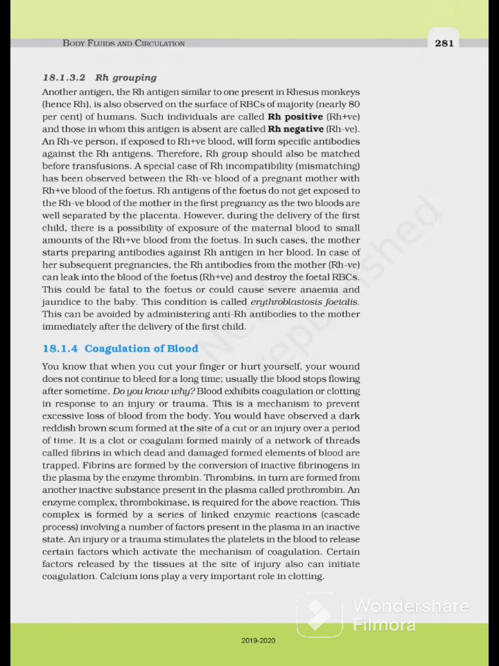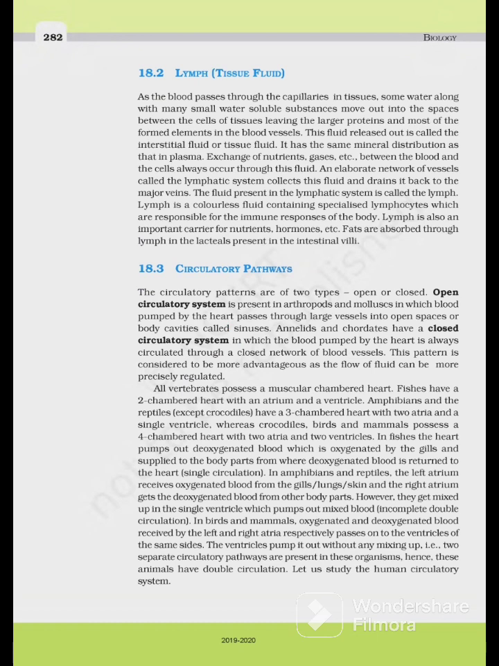An injury or a trauma stimulates the platelets in the blood to release certain factors which activate the mechanism of coagulation. Certain factors released by the tissue at the site of injury can also initiate coagulation. Calcium ions play a very important role in clotting. This is very important, and it is asked which ion plays a role in clotting. So which ion plays a role? Calcium ion.